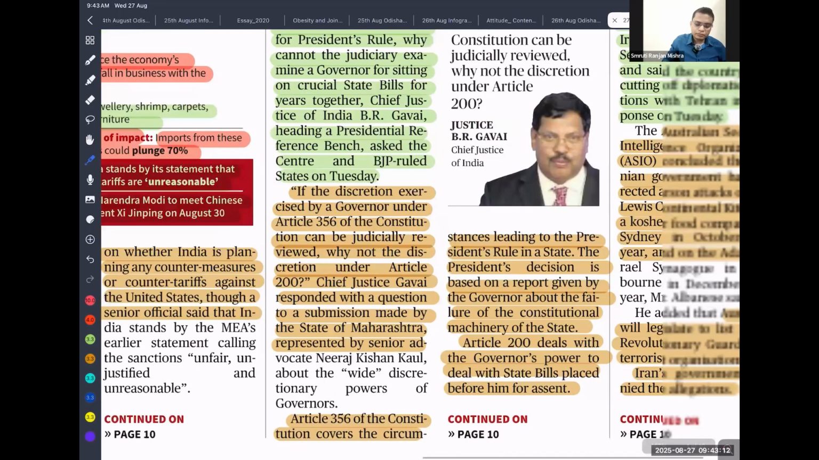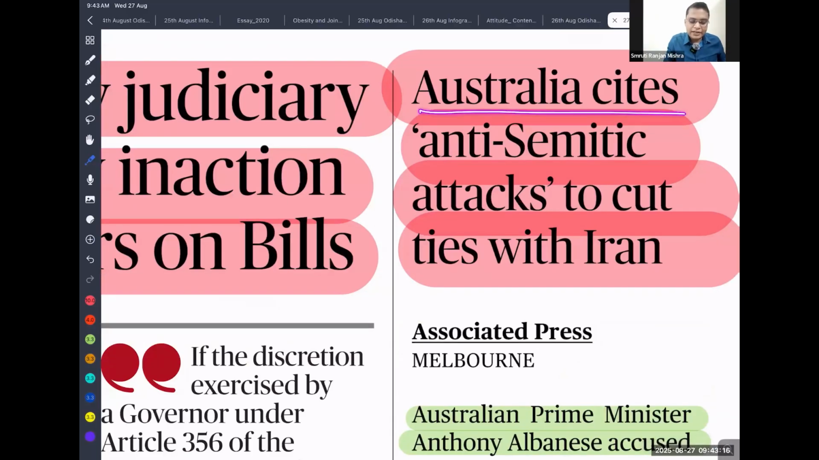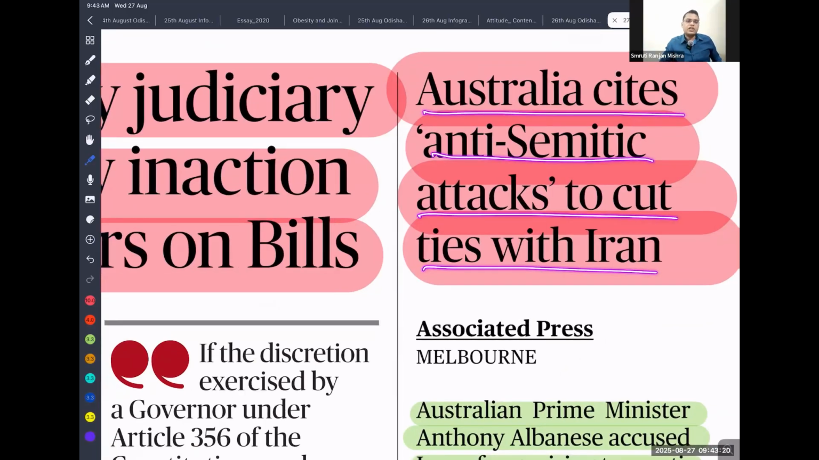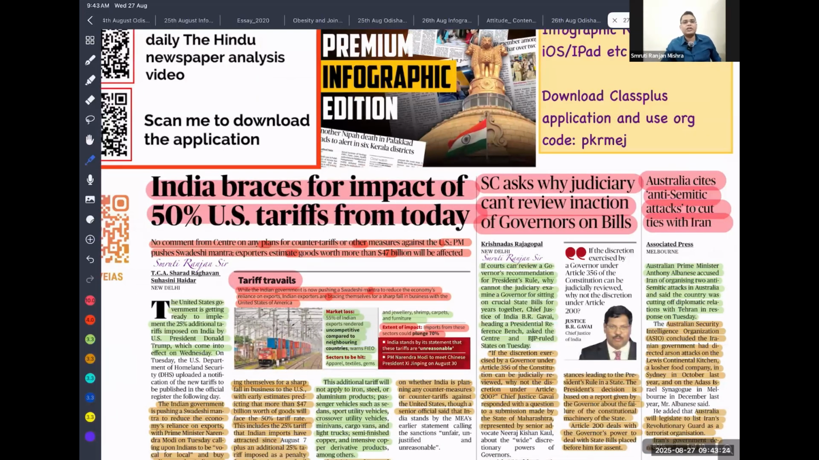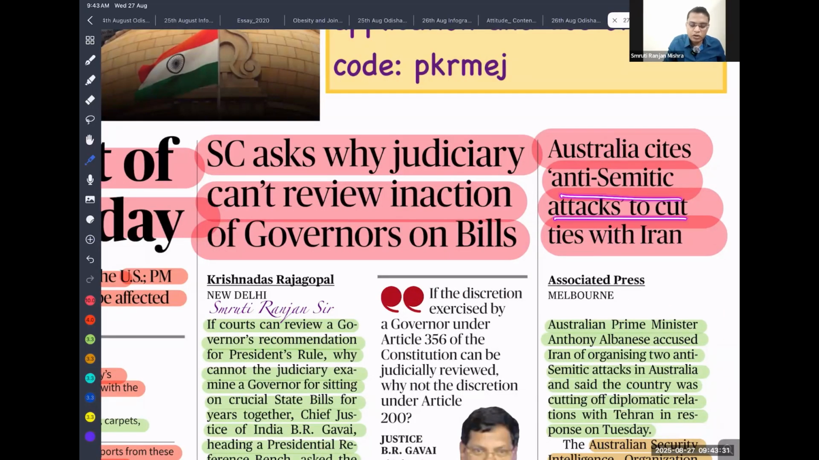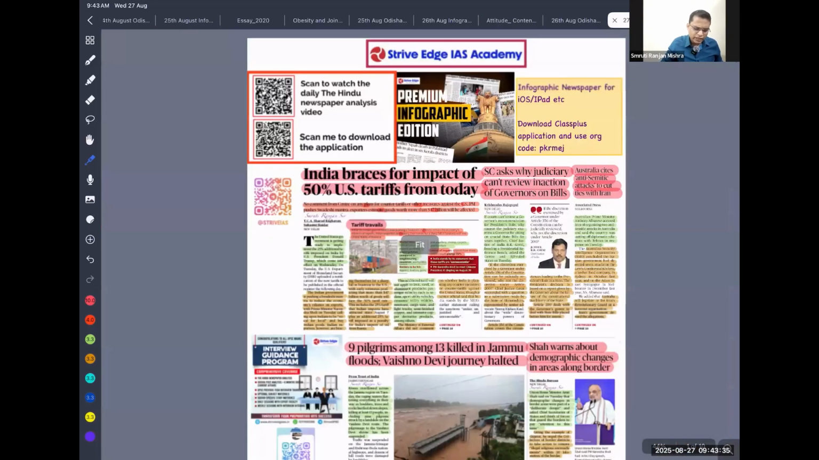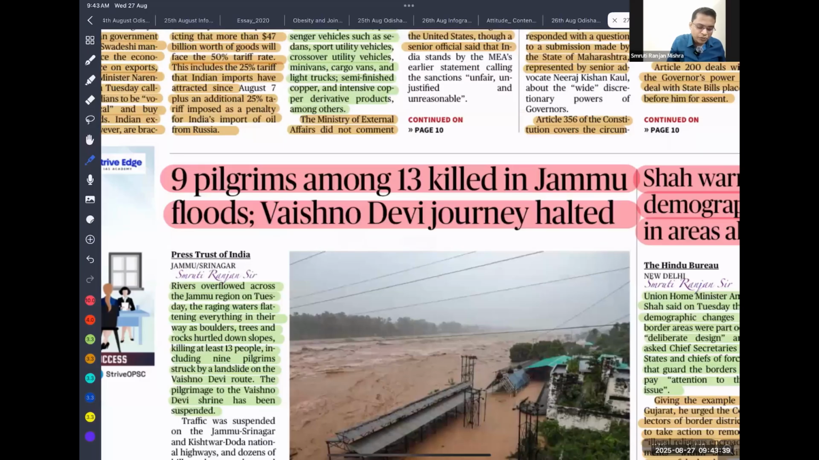So next, Australia cited an anti-Semitic attack to cut ties with Iran. Recently, Australia accused Iran of being behind anti-Semitic attacks. So that is the reason they are reducing their relationship. No need to go into detail, just ignore. Next, pilgrims are among the 13 killed in the Jammu Kashmir flood.